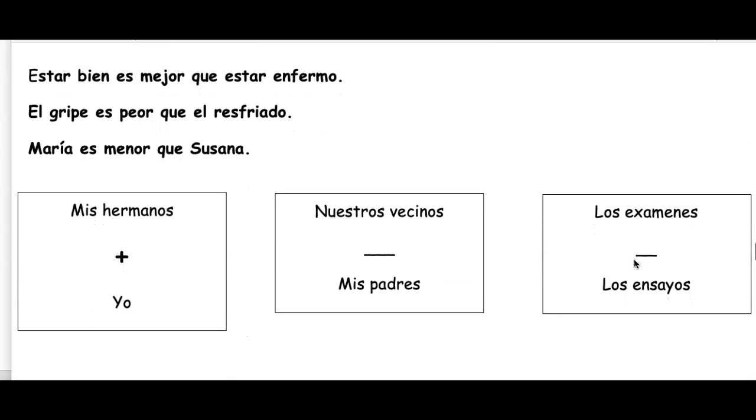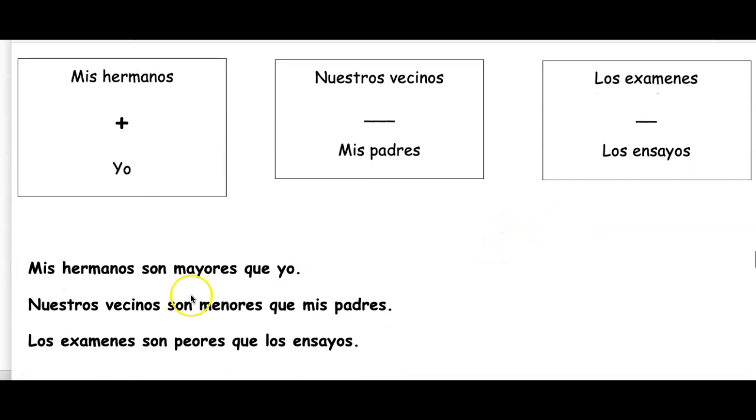Now, let's look at some plurals. These were all singular, so we didn't have to change this irregular comparison word in any way. But here we need to make them plural because the first part of the comparison is plural. Mis hermanos son mayores que yo. My brothers are older than I am.